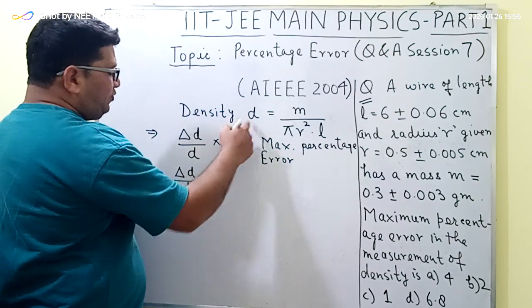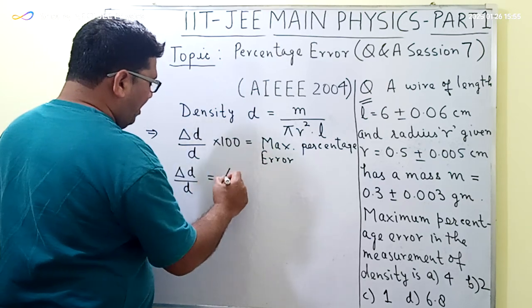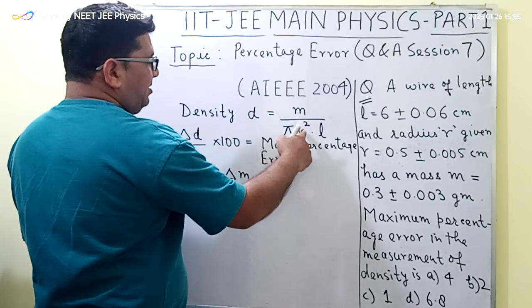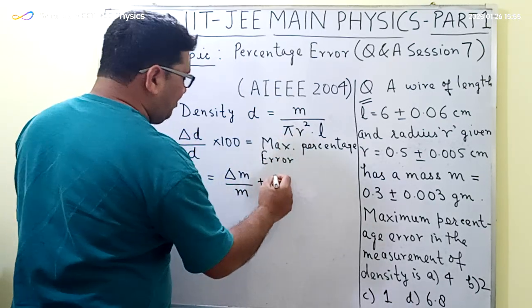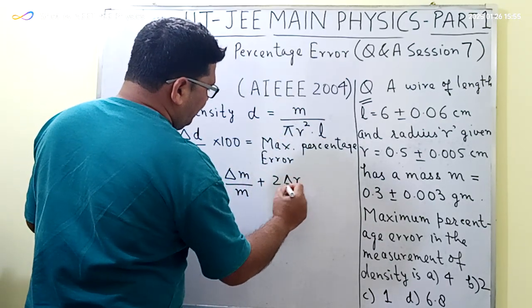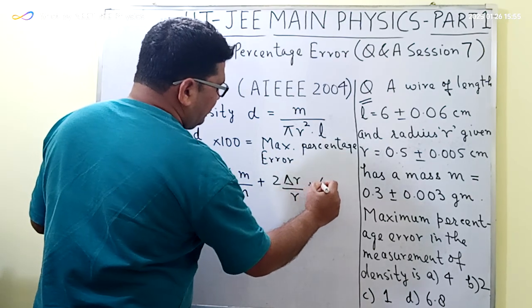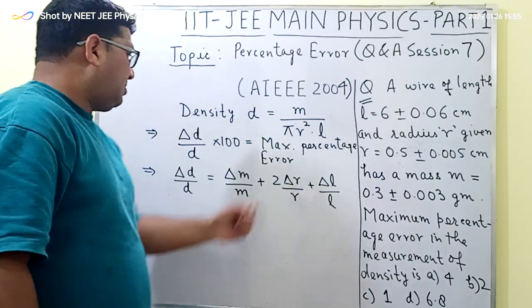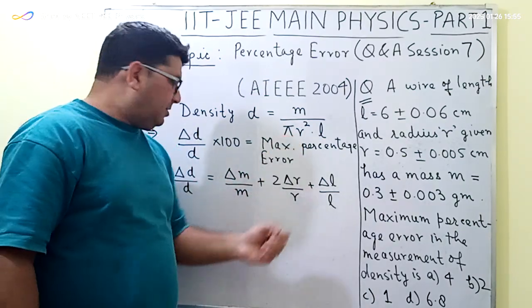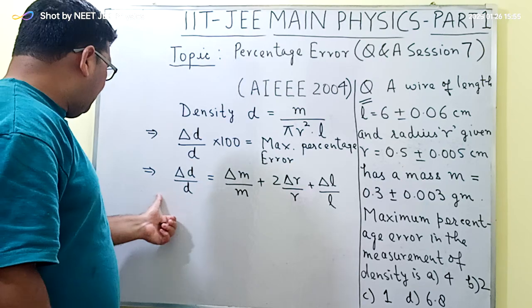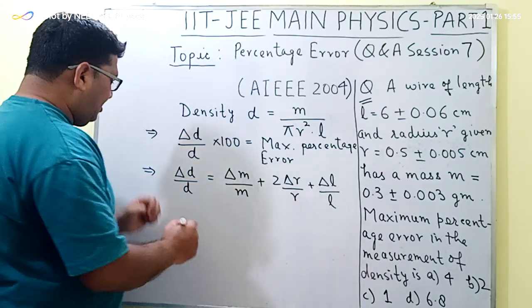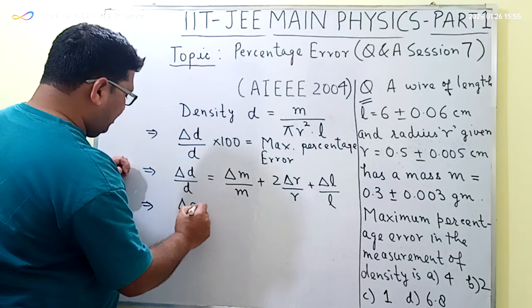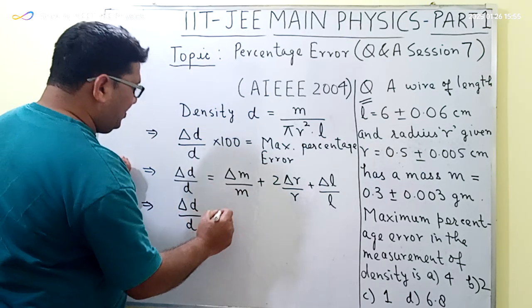And from this formula, delta D upon D will be equal to delta M upon M plus, here this is R square, so this will be equal to 2 delta R by R plus delta L by L. Here pi is a constant, so this is not to be considered in the calculation of this relative error.